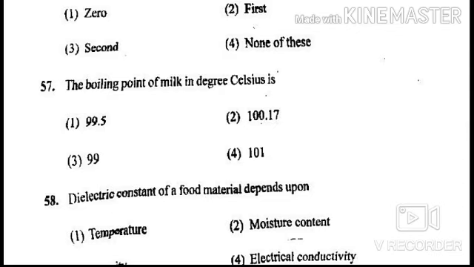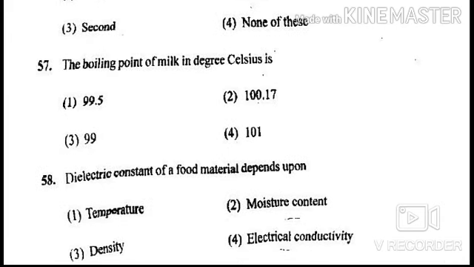Next question is, the boiling point of milk in degrees Celsius is, options are 99.5 degrees Celsius, 100.17 degrees Celsius, 99, and 101 degrees Celsius. The answer of this question is B, the second option, 100.17 degrees Celsius.